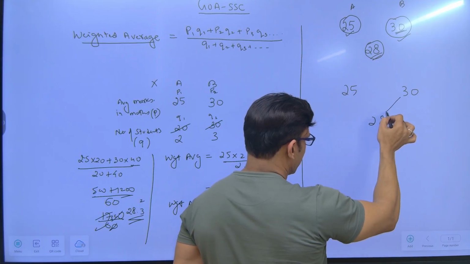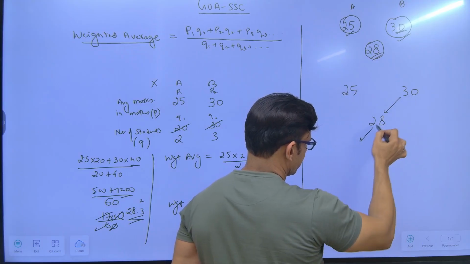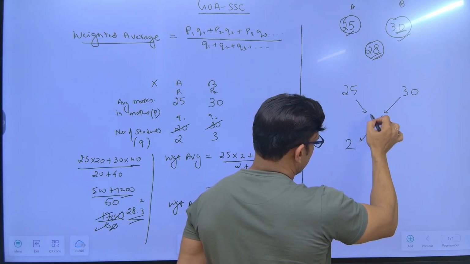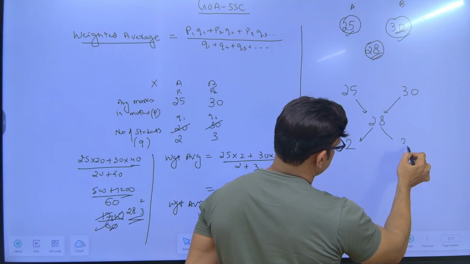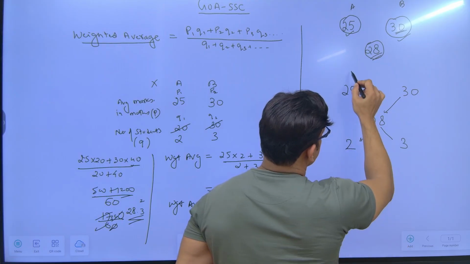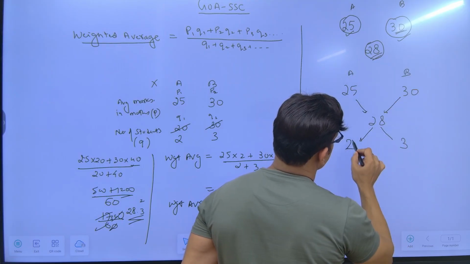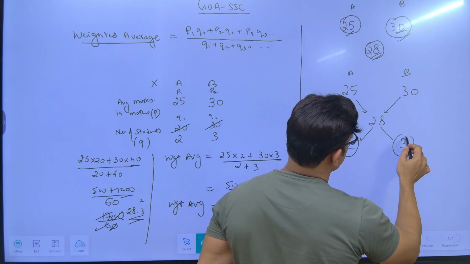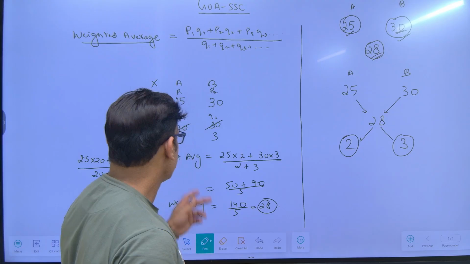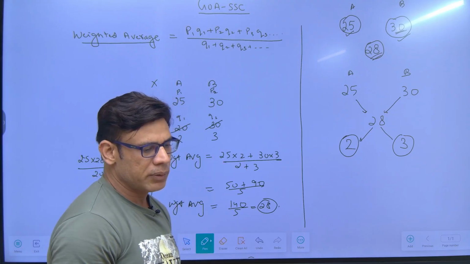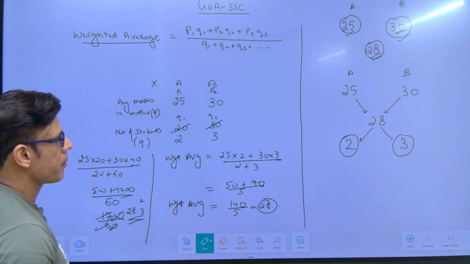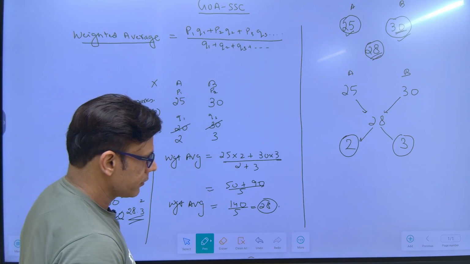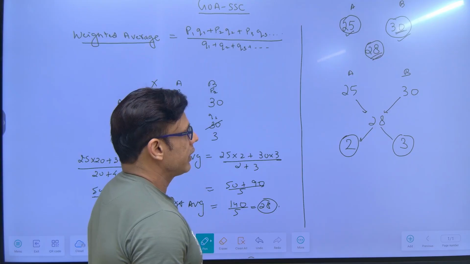Take the difference of these two and write it down here, and take the difference of these two and write it down here. This is section A and this is section B. If section A has 2 students, section B will have 3 students. So this is weighted average.